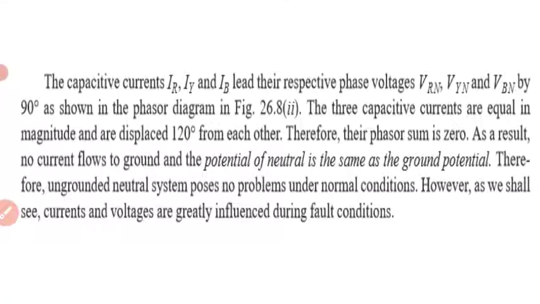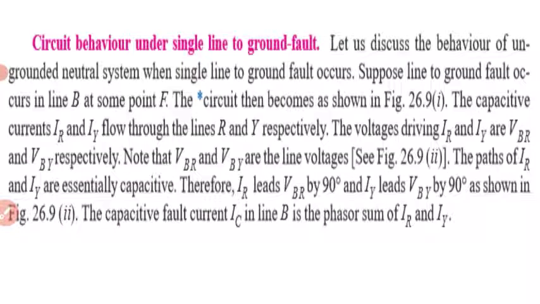Under fault conditions, let us analyze the circuit behavior under a single line to ground fault.